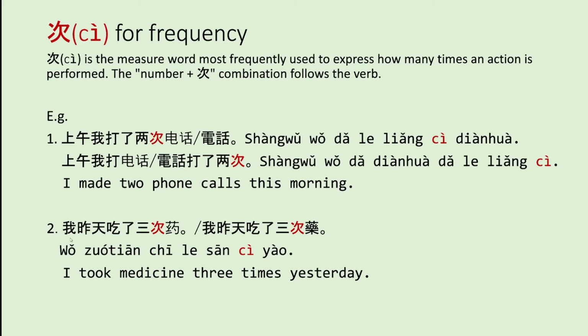The second example, 我昨天吃了3次药. I took medicine 3 times yesterday. Here, 次 is behind the verb, which is 吃, and it is the same in this example. 次 is behind the verb 打, to call.